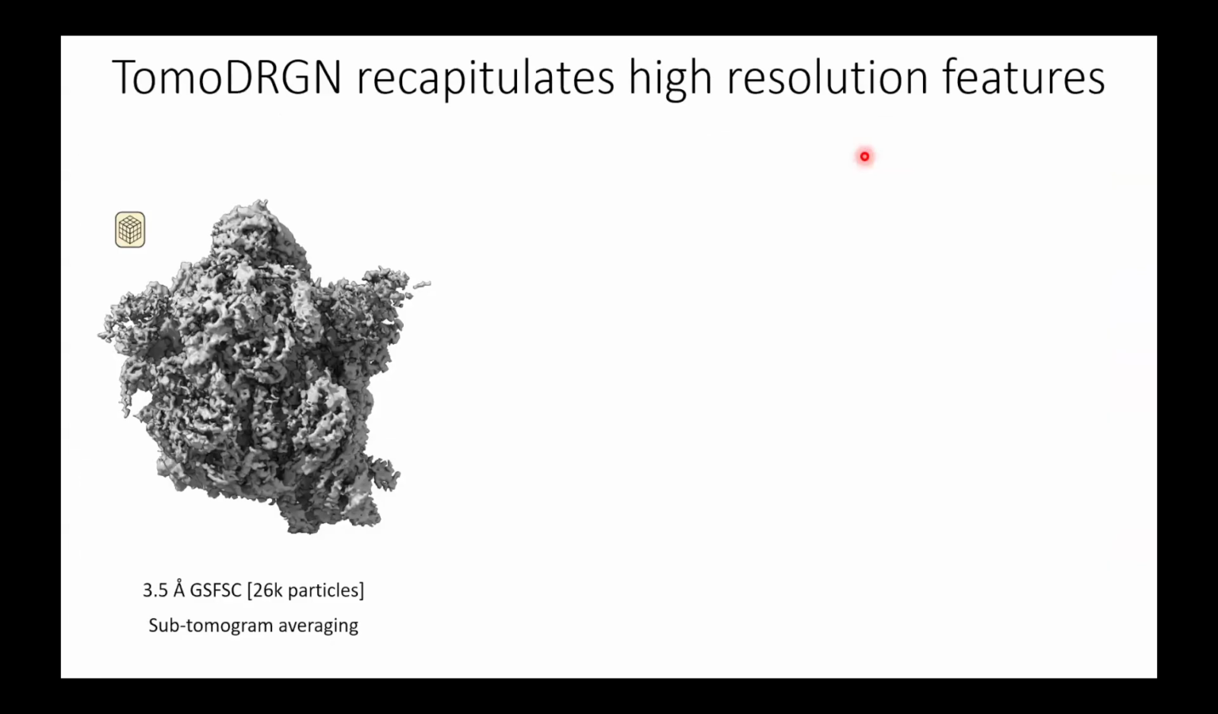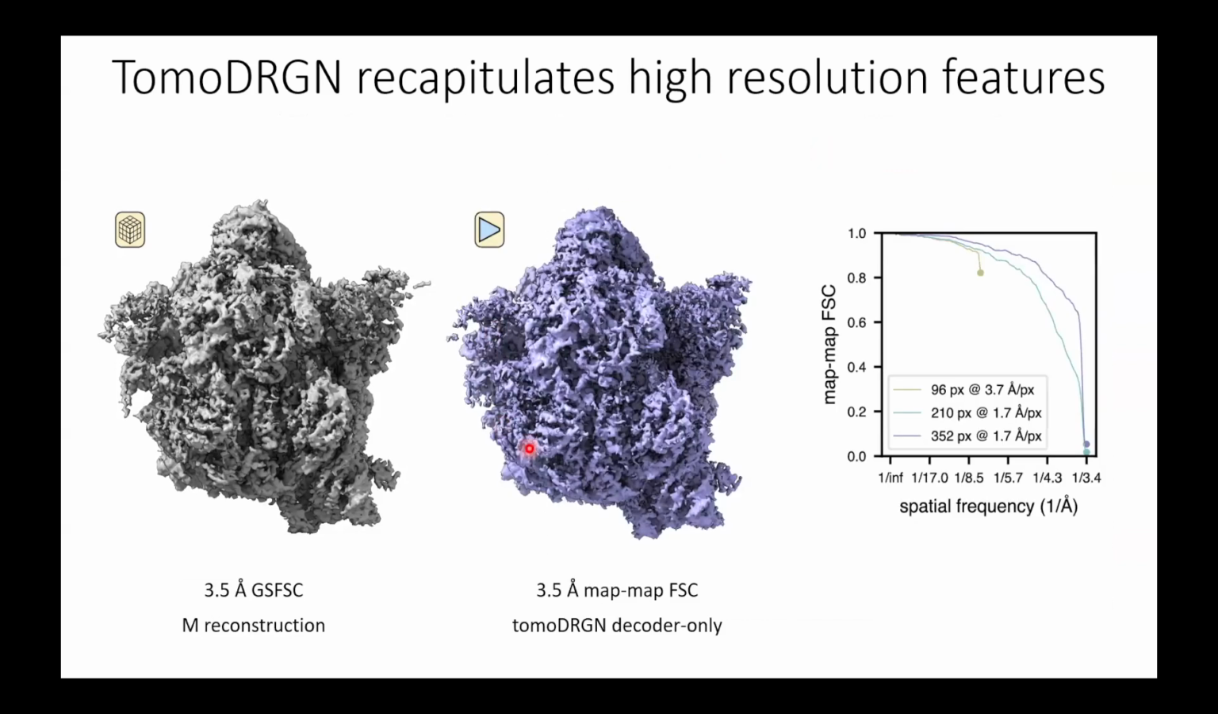If we perform traditional subtomogram averaging using Warp and M, we get back to a roughly 3.5 angstrom structure. And we were very excited to see that the TomoDRGN reconstructions recapitulate those features at similar resolution shells as you see with the traditional tools.